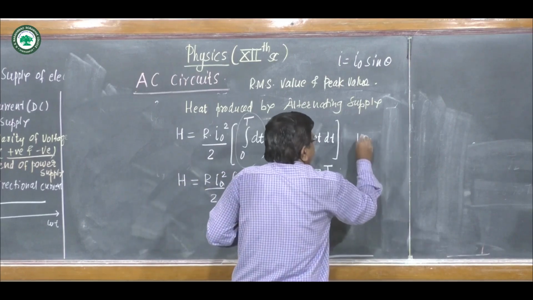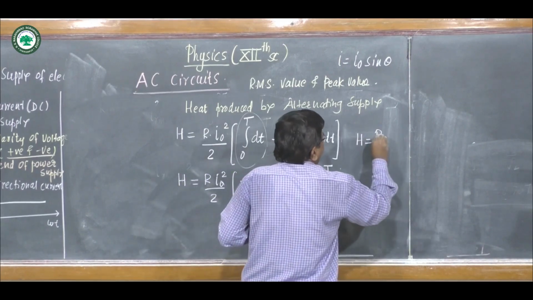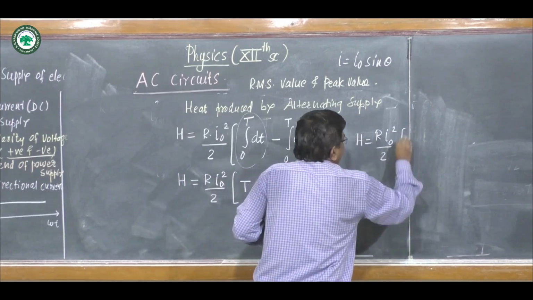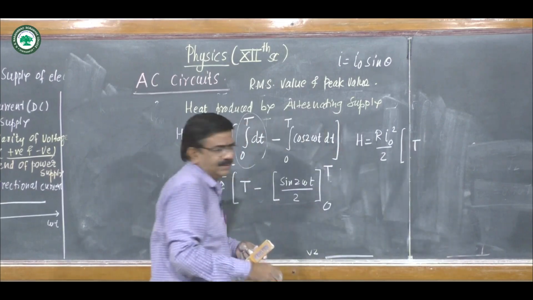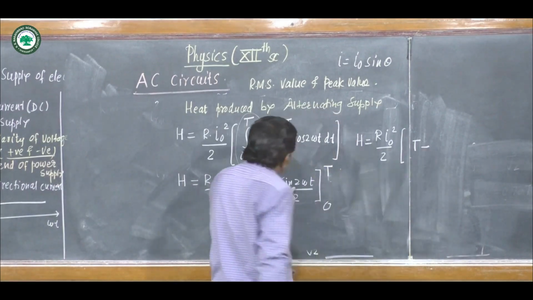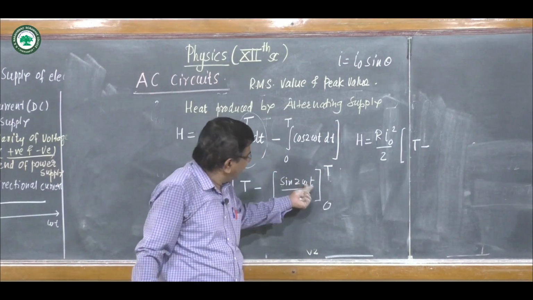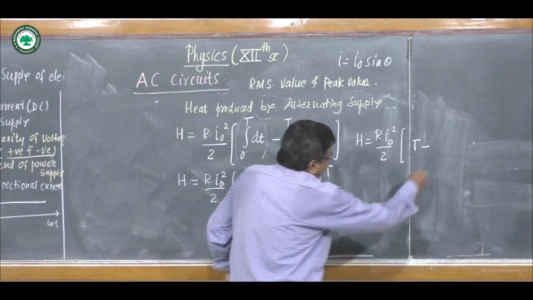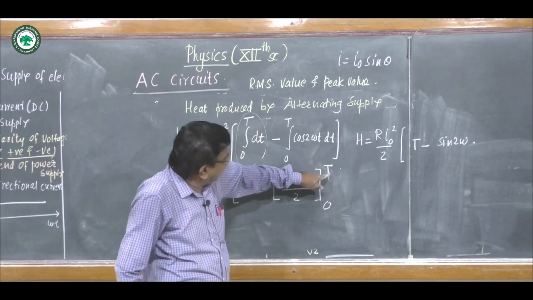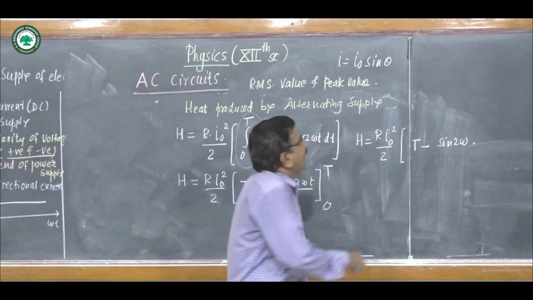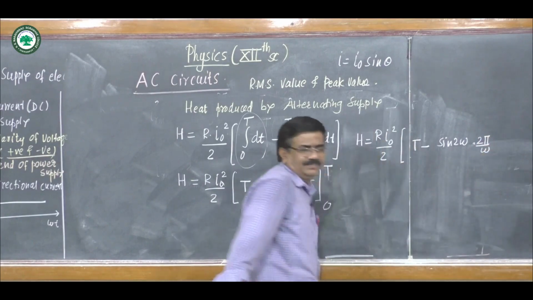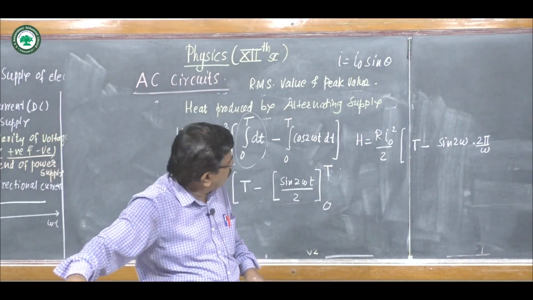This H will be R I0 square upon 2, this T as it is, minus sin 2 omega into this capital T, but this capital T we know is 2 pi upon omega.